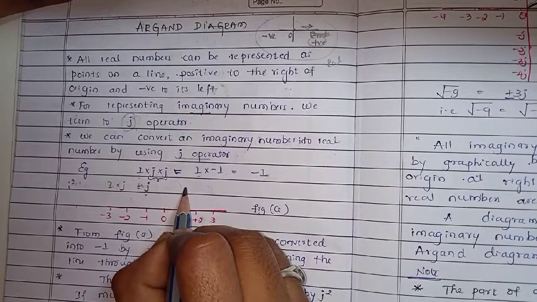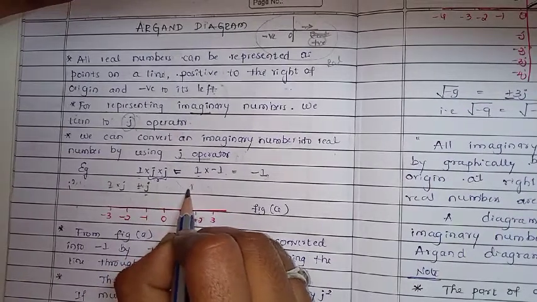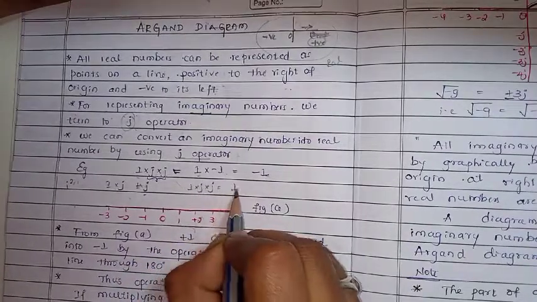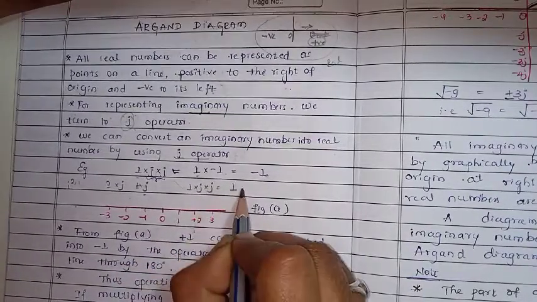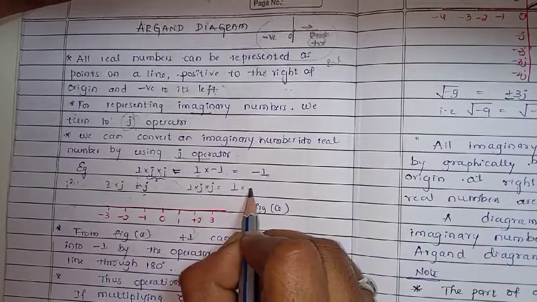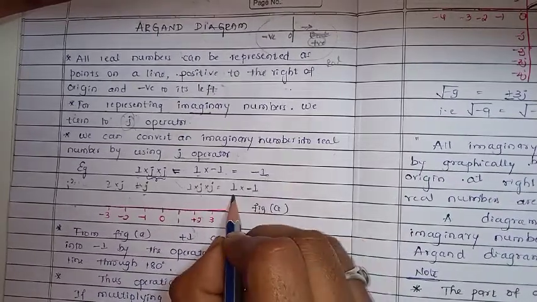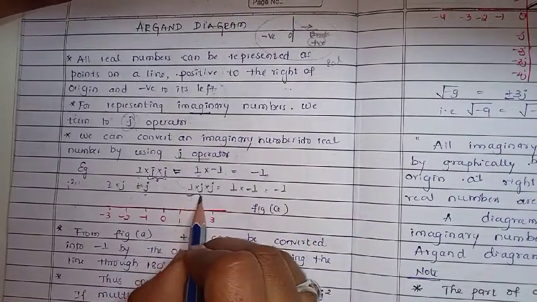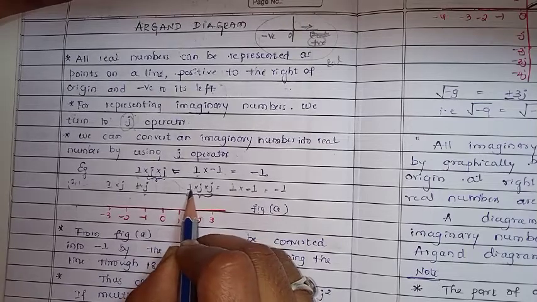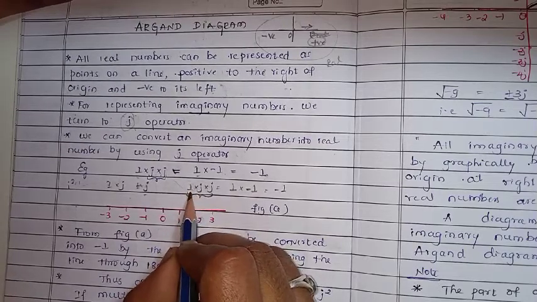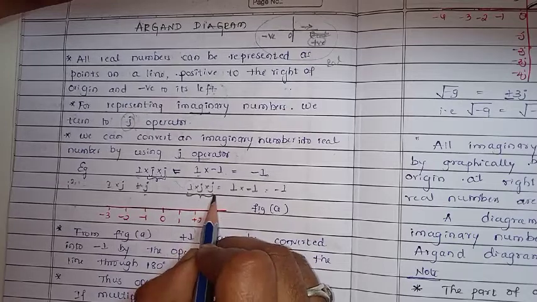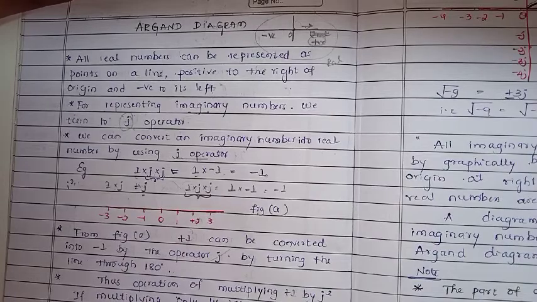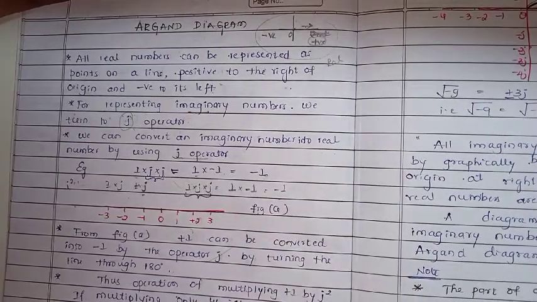Let's multiply one more j with this: 1 into j into j. 1 is a real number, j into j is equal to minus 1. So 1 into minus 1 is equal to minus 1. So the j operator converts an imaginary number into a real number.